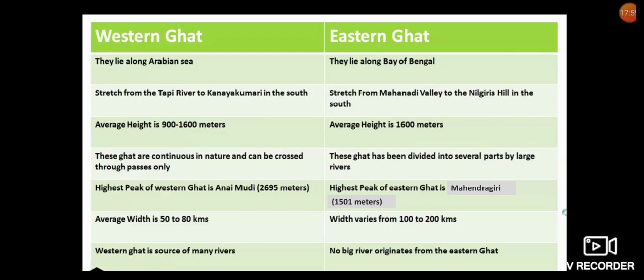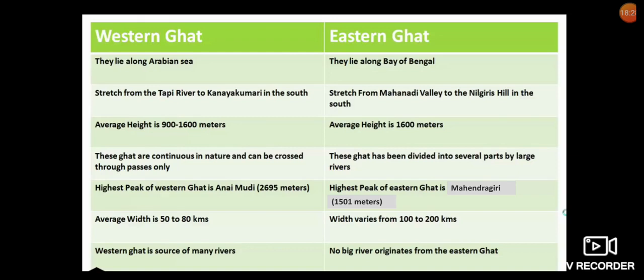The Eastern Ghats lie along the Bay of Bengal. They stretch from the Mahanadi Valley to the Nilgiri Hills in the south. The average height of the Eastern Ghats is about 1600 meters. These ghats have been divided into several parts by the large rivers. The highest peak of the Eastern Ghats is Mahendragiri of